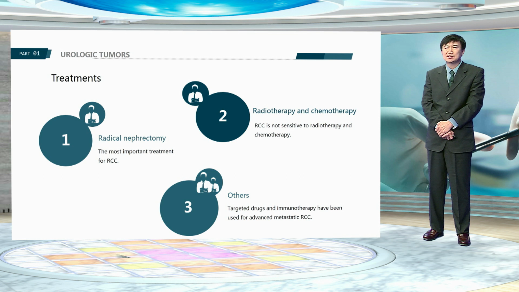Renal cell carcinoma is not sensitive to radiotherapy and chemotherapy. Targeted molecular agents and immunotherapy have been used for advanced and metastatic renal cell carcinoma.